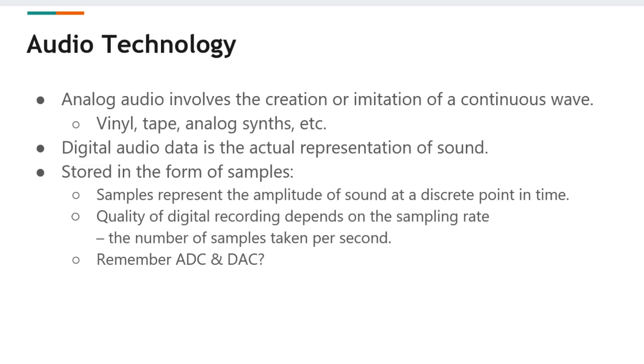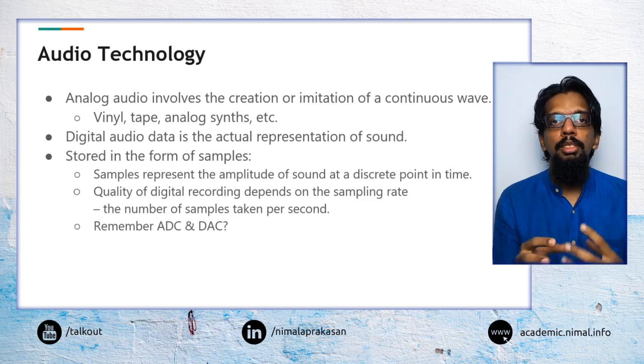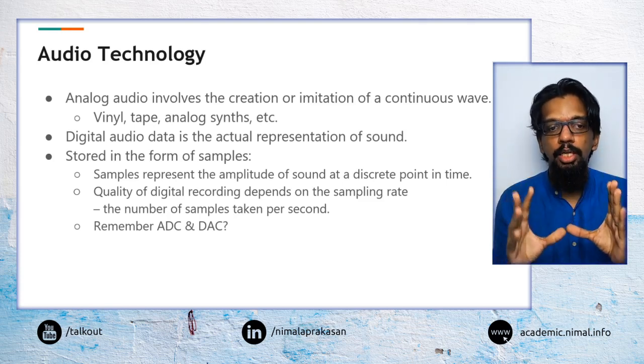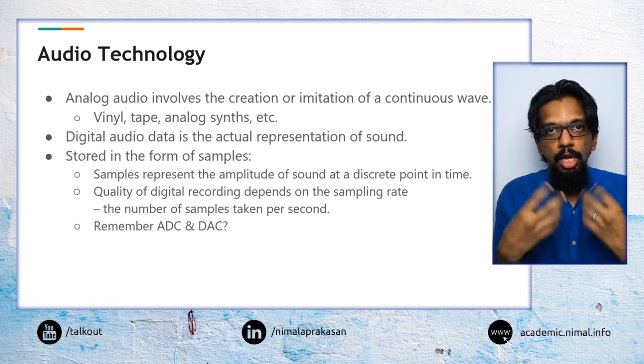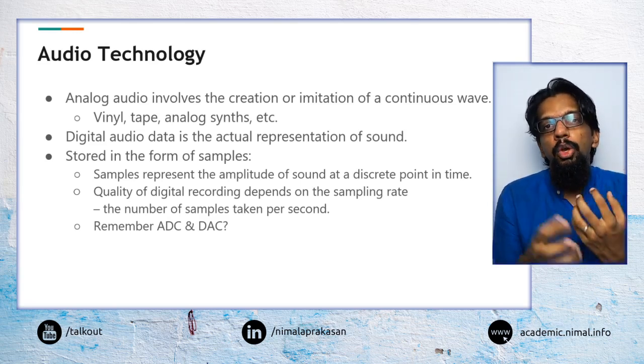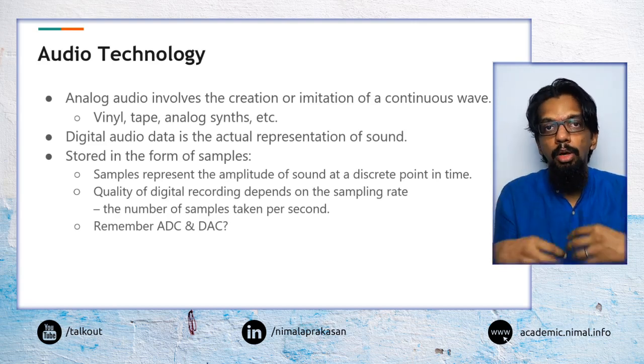So when we look a bit further into the different technologies that we may be using, one of the things that we already identified is that the actual audio being produced by something is going to be an analog audio signal, a continuous wave.